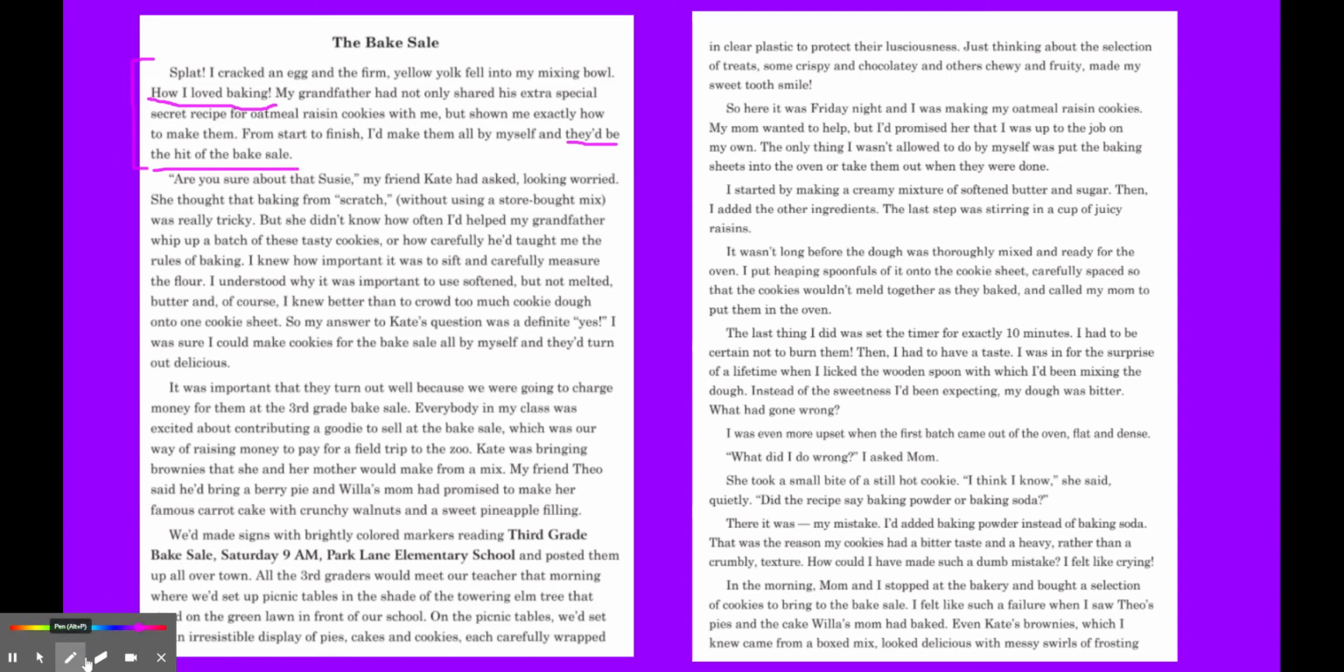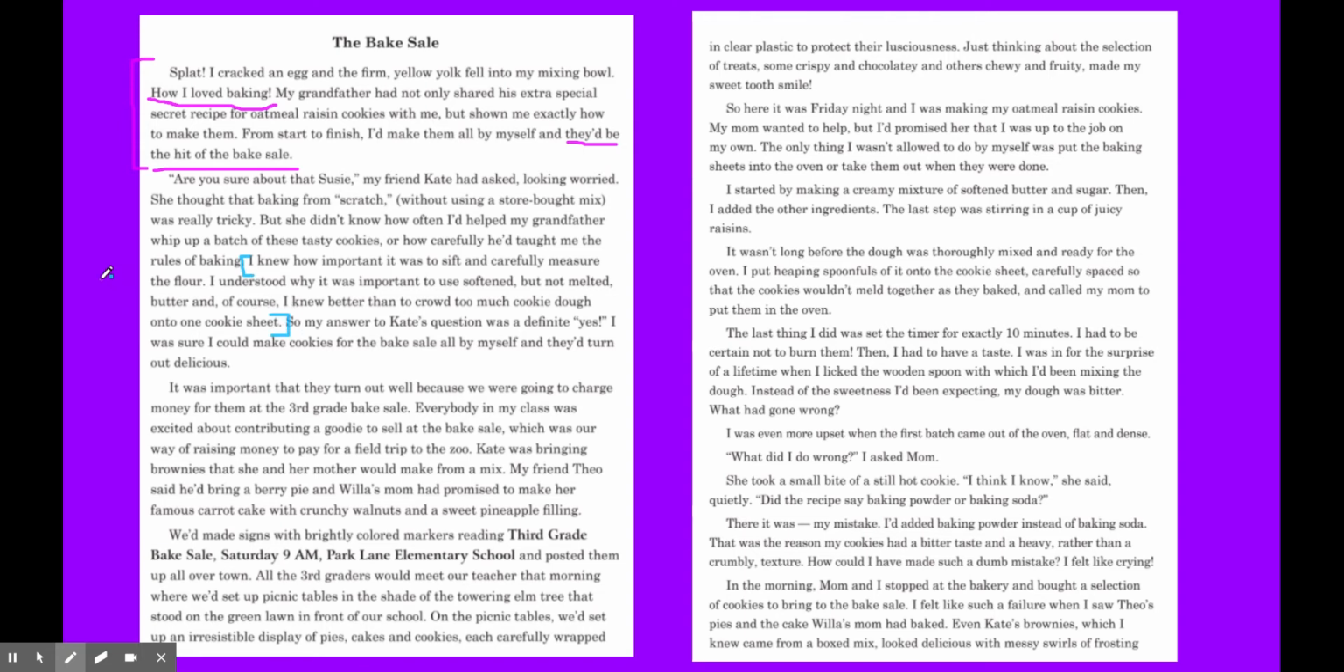Let's continue. Are you sure about that, Susie? My friend Kate asked, looking worried. She thought that baking from scratch without using a store-bought mix was really tricky. But she didn't know how often I'd helped my grandfather whip up a batch of these tasty cookies, or how carefully he'd taught me the rules of baking. I knew it was important to sift and carefully measure the flour. I understood why it was important to use softened but not melted butter, and of course, I knew better than to crowd too much cookie dough onto one cookie sheet.